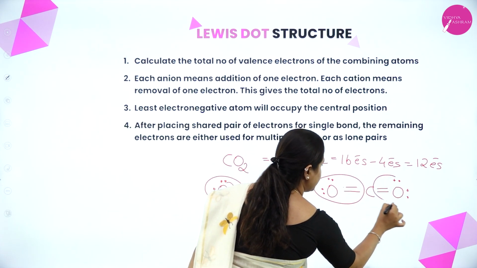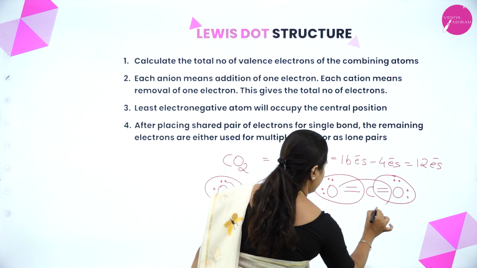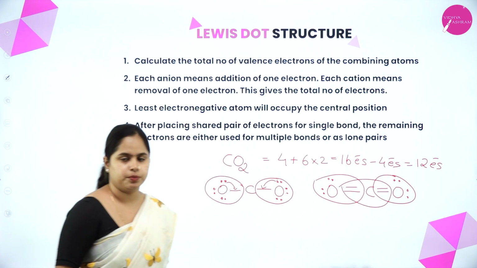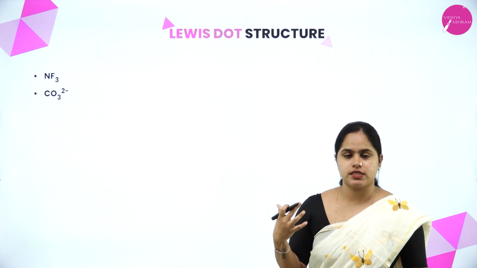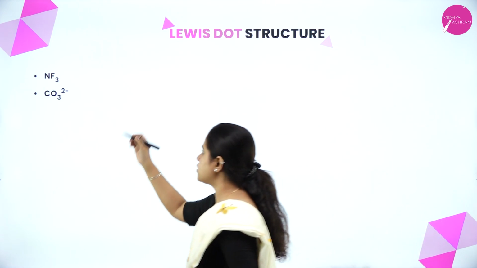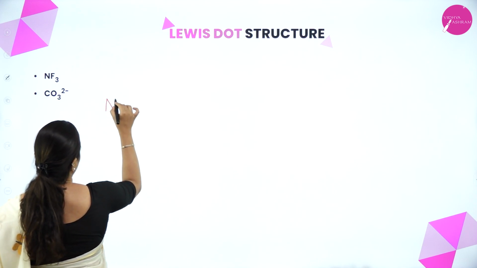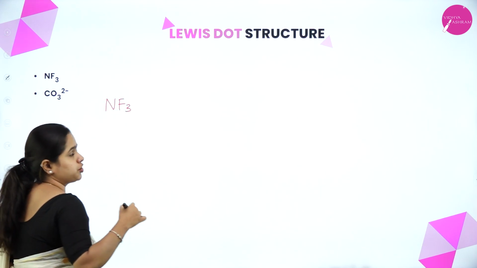Right? Even this attained its octet, and even for the carbon, it attained its octet. Clear? So now let's take 2 more examples and understand how to represent the Lewis dot structure of it. So first one is NF3. So how do I represent NF3 in Lewis dot structure form?